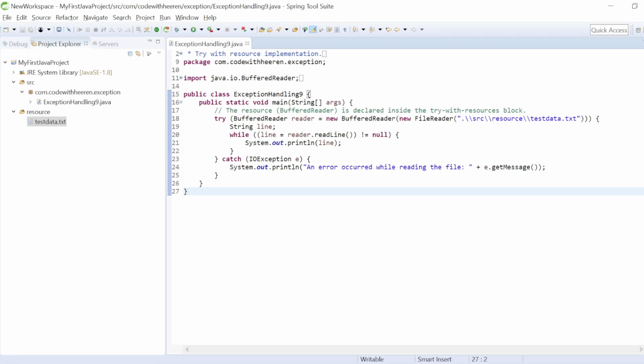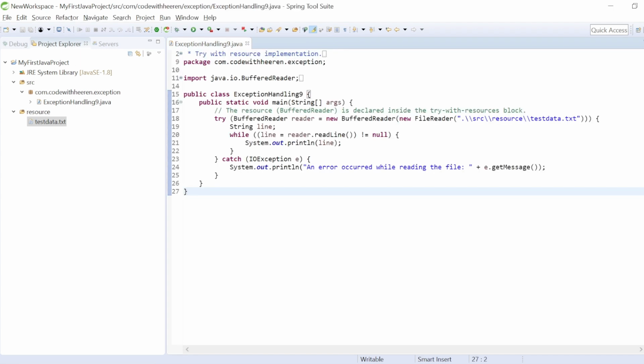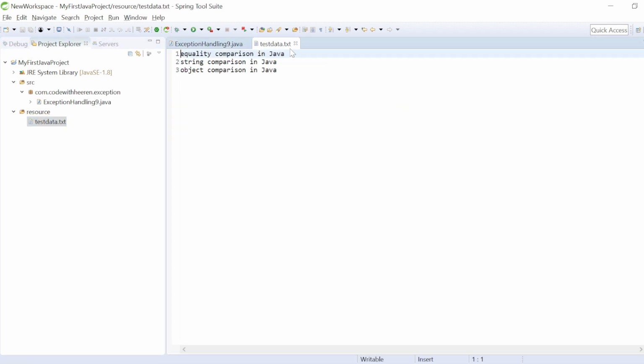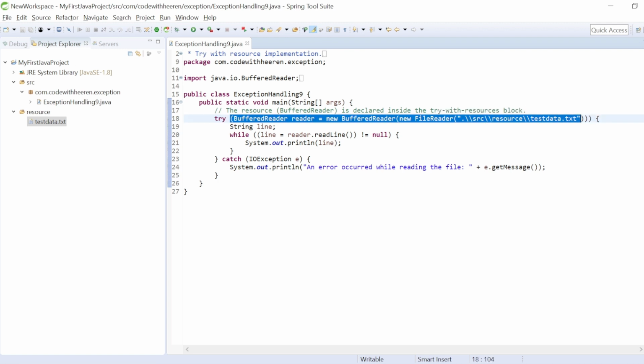If you see this implementation, what I am doing is I have a resource folder. Inside there, I have a file testdata.txt having some lines. Now I want to read those lines and print them one by one. For that reason, my program wants to make a connection with this external resource, testdata. So inside the try block parenthesis this time, I am making the connection with that external resource. As of now, this is one line only where I am making the connection, but sometimes multiple